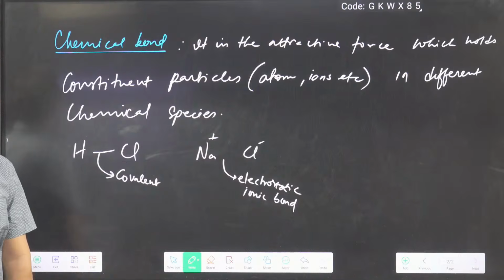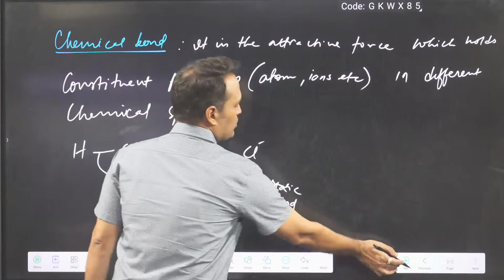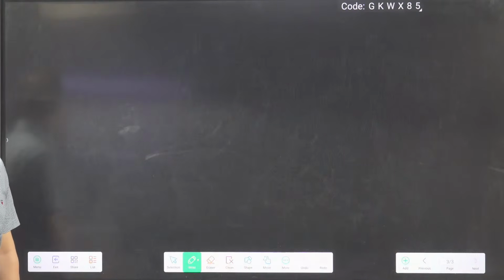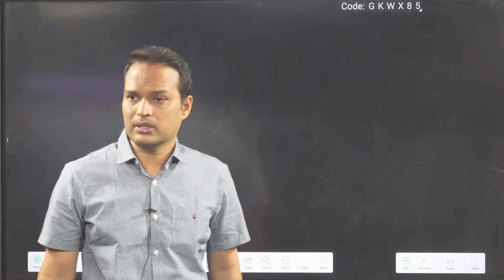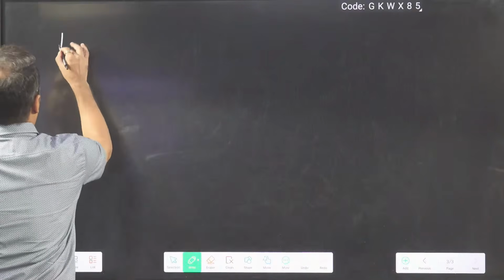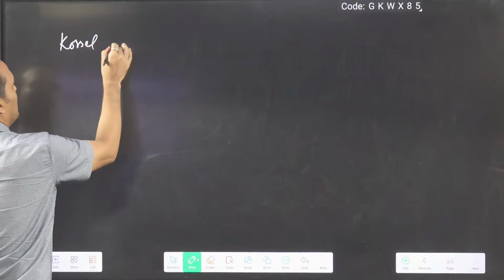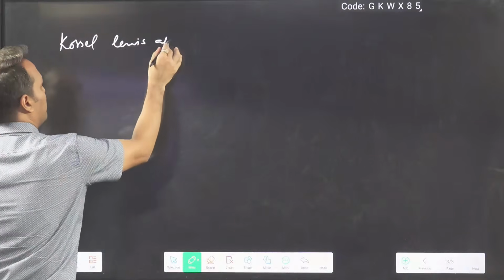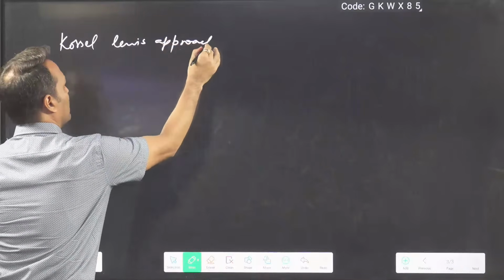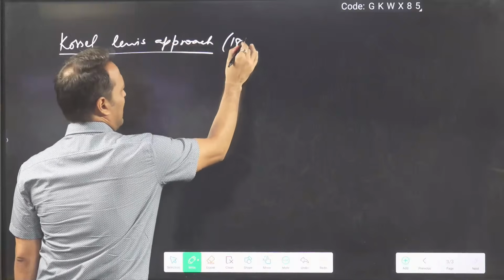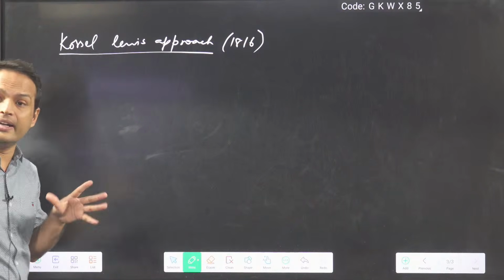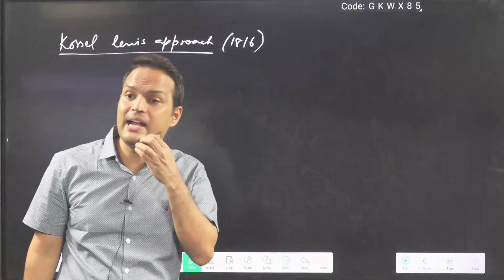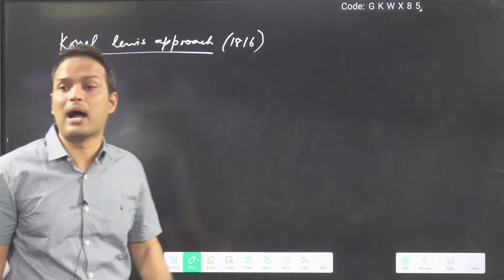Clear? Okay. So then we are having a few representations, like the scientist Gosalites. Which scientist was it? Gosalites approach, around 1816. Gosalites, what did he tell? He divided the atom into two parts.